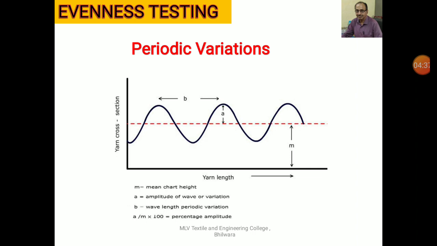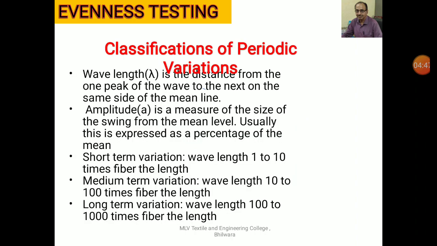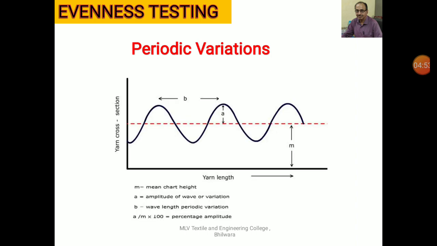These periodic variations are characterized by two parameters. One is wavelength, generally denoted by lambda. This wavelength is the distance between two crests or between two troughs.